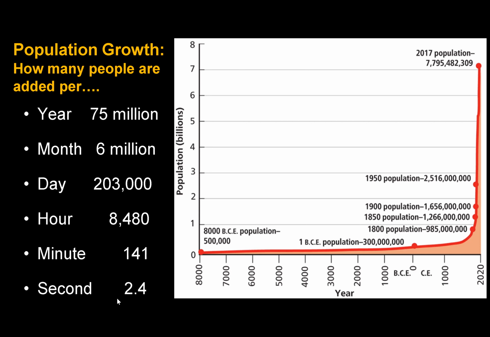Every second, 2.4 people are added. Now, while that's an exponential growth curve that's been going on, it's been slowing down. I remember teaching this class 20 years ago, and all the data is so different now because it's really slowed down. You don't have to know these numbers, so don't worry about that. It's just for effect.